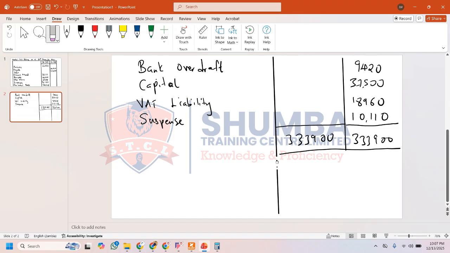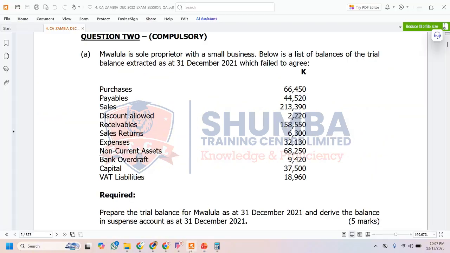Perfect. So this means that our solution ends right here. What we have done is we have drafted the corrected trial balance, which has balanced, and then we have also derived the value of the suspense account as per the question requirement. So when you do this in an exam, you can smile knowing fully well that this particular 5 marks is yours.